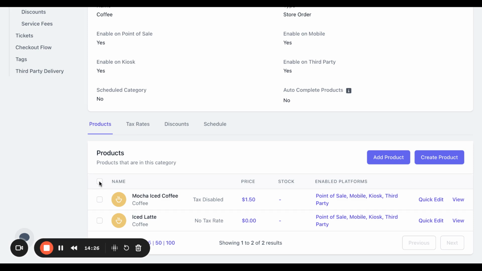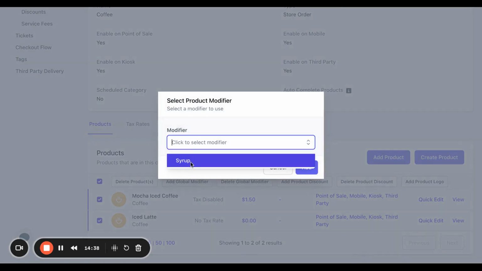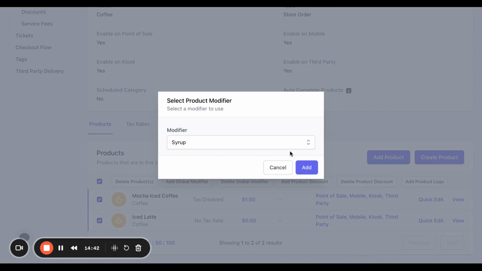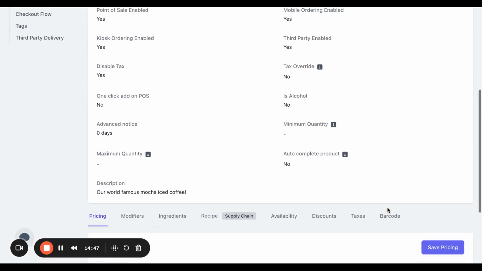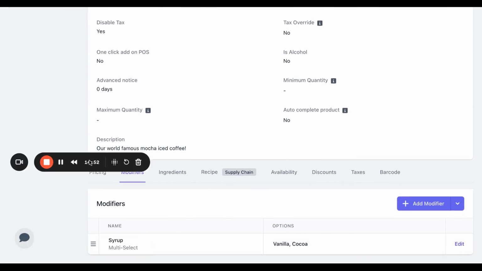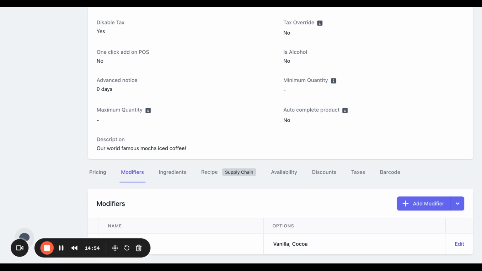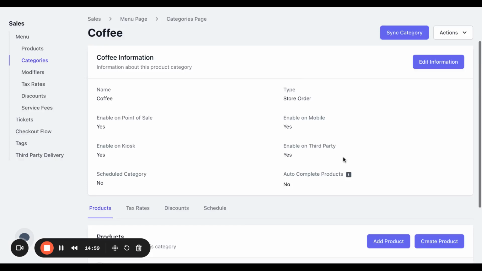By doing this, you can just click on this check mark here next to where the name field is, and then click on the Add Global Modifier button. From here, we only have one add-on modifier available that we've created thus far, so we can click Syrup and click Add. And now we can see that the product now has the modifier attached to it. So that's a really quick way to do that.